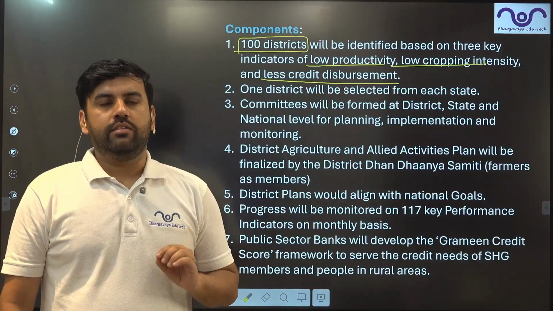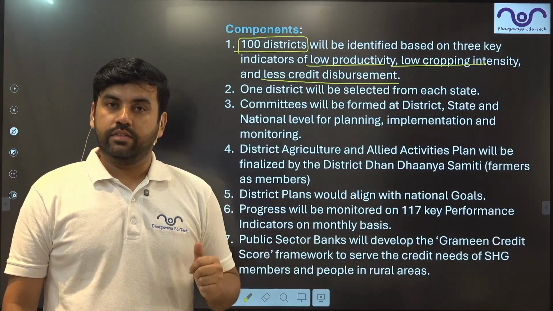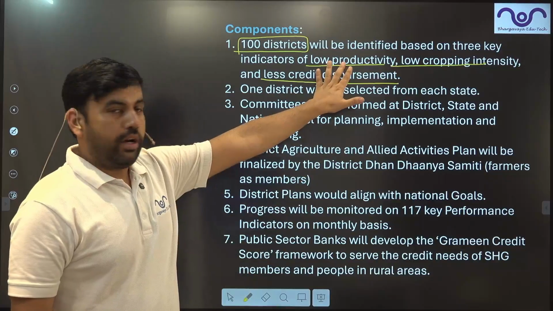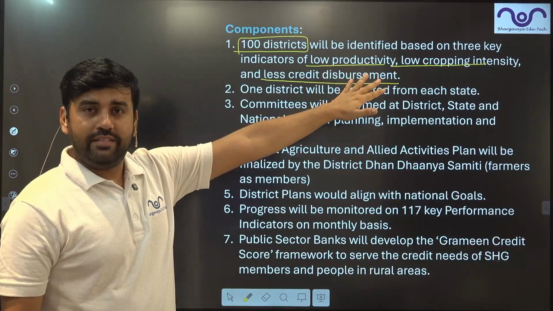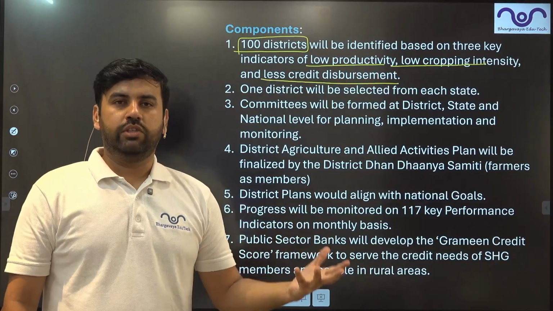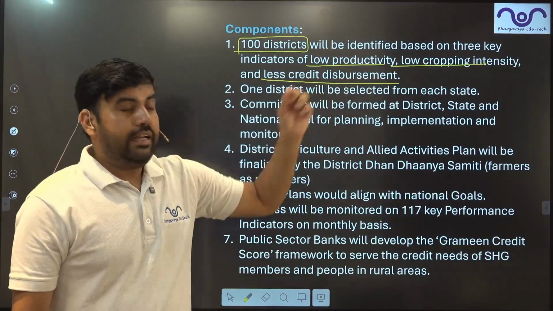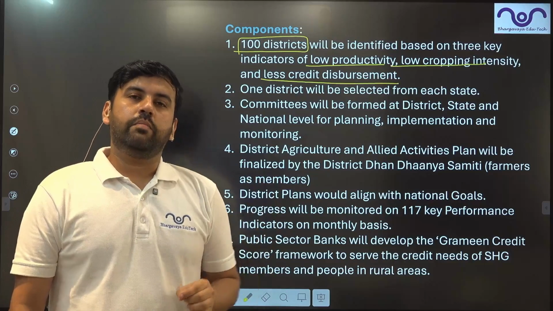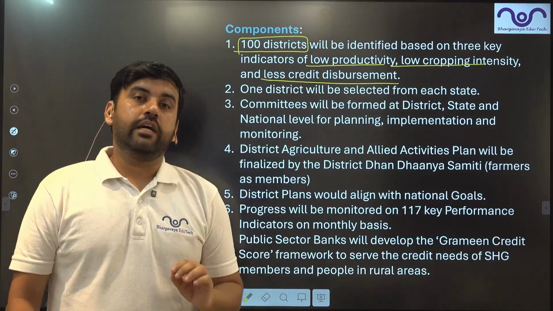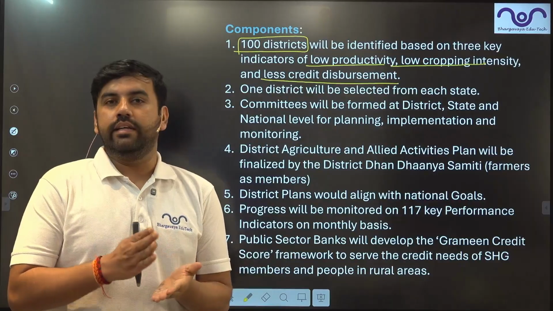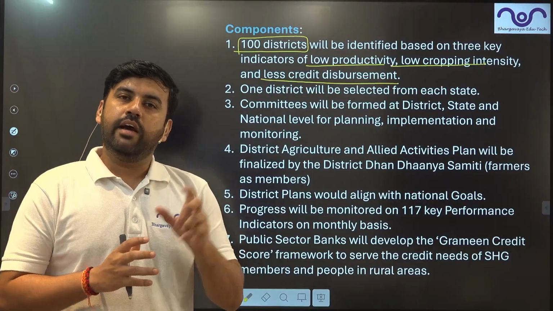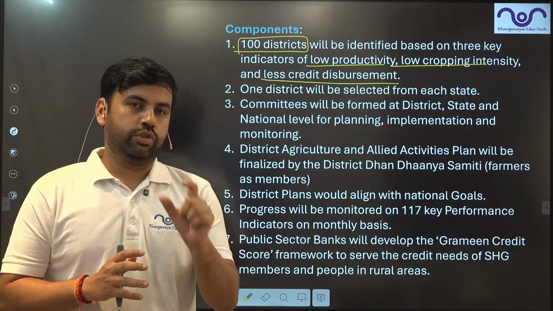But which are those 100 districts? Which 3 important identifications? Low productivity, low cropping intensity, and less credit disbursement. Low productivity basically means how much they are producing per acre or per hectare. Low cropping intensity means how intensively they are cropping a particular crop. And less credit disbursement means those areas where agricultural credit is not easily available to the farmer. So out of these 3 criteria, they have identified 100 such districts.